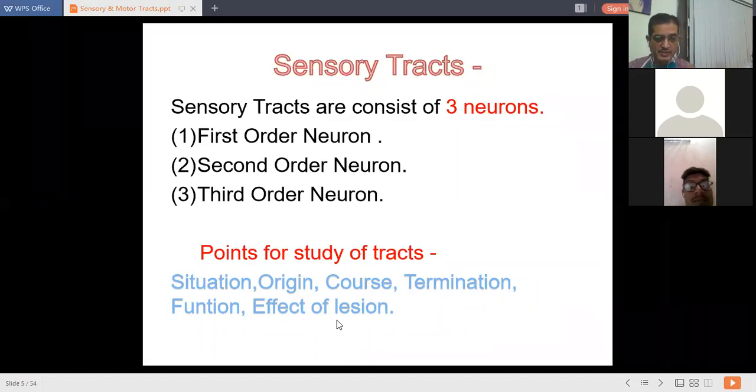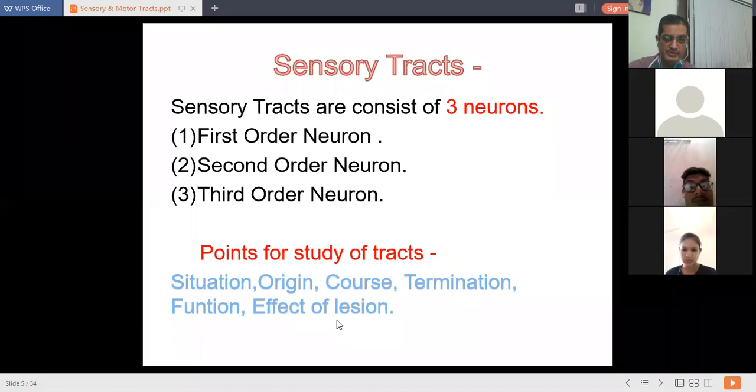This first order neuron enters the spinal cord from the posterior gray horn, where it usually terminates, and the second order neuron begins, ascends upwards, and terminates in the thalamus, from where the third order neuron begins, ascends through the internal capsule, and terminates in the primary sensory area of the cerebral cortex, areas 1, 2, 3. So that is the basic rule of these sensory tracts that you all should know.